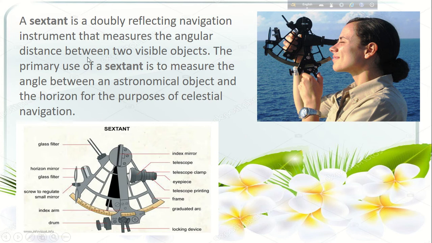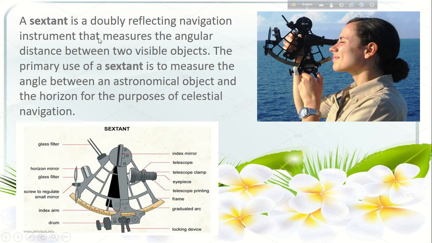The sextant apparatus is a double reflecting navigation instrument that measures the angular distance between two visible objects. So using the latitudes and longitudes, and with the help of the equator also, we can find out the angular distance of an area.